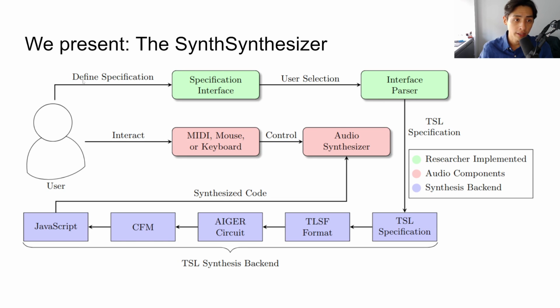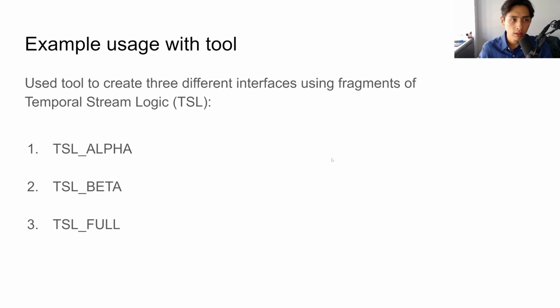And the user writes the specification through the interface, and this gets parsed into a logical formula. And through reactive synthesis, this gets synthesized into program code, which now controls the audio synthesizer, which behaves as the user had specified. To make things a little bit more concrete, I'm going to show three different interfaces that use temporal stream logic. And these three different interfaces are called TSL alpha, TSL beta, and TSL full. And these are the three different interfaces that we used and created using our tool.